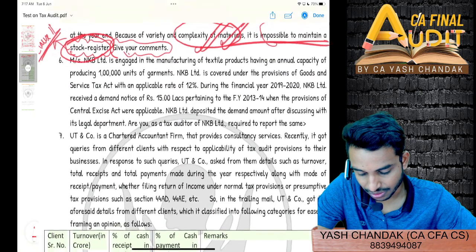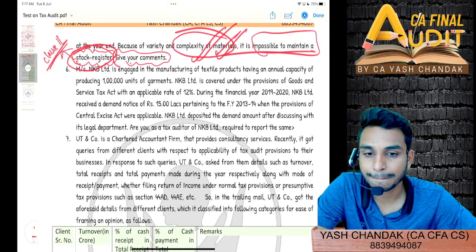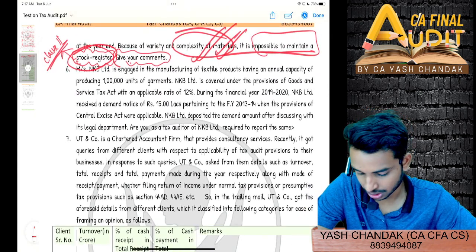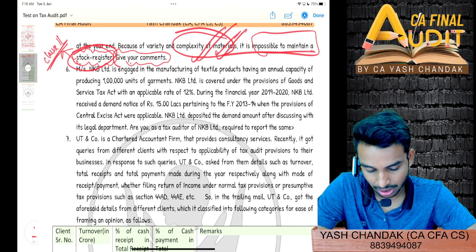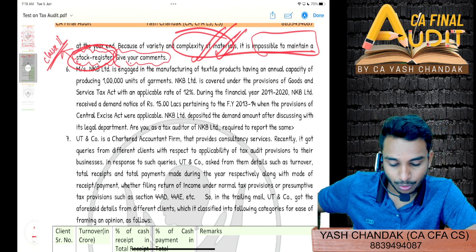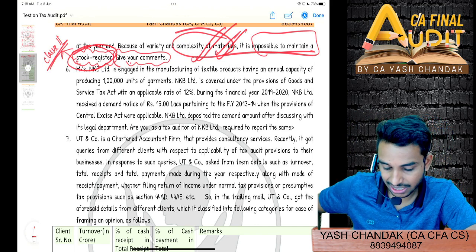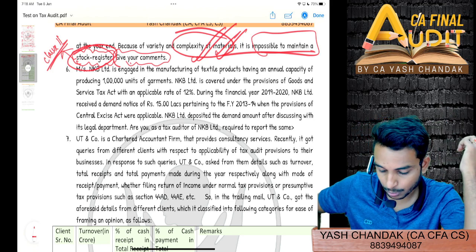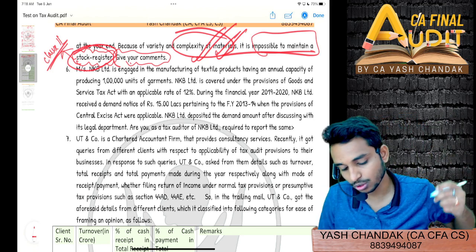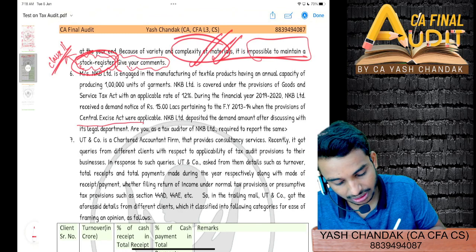Then question number 6. Any other doubt? No? Then question number 6. NKB Limited is engaged in the manufacturing of textile products having an annual capacity of 1 lakh units of garments, is covered under the provision of Goods and Service Tax Act with an applicable rate of 12% during financial year 1920. NKB Limited received a demand notice of 15 lakhs pertaining to FY 13-14 when the provision of Central Excise Act was applicable. So do you remember audit under this?